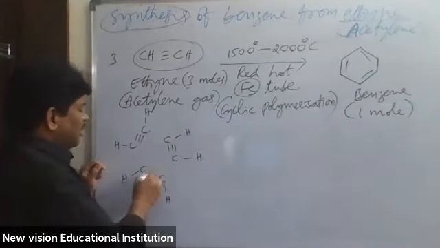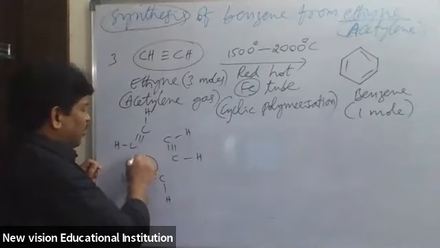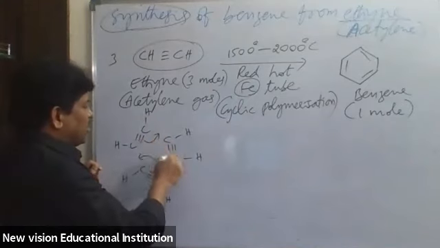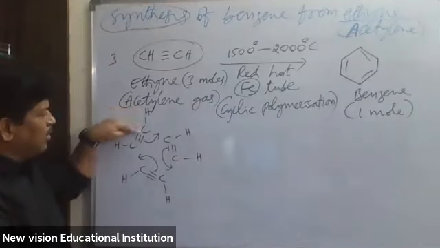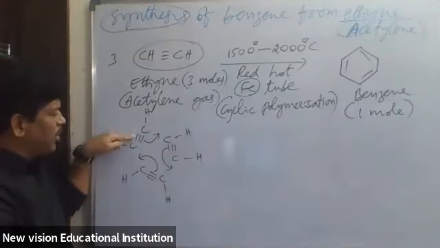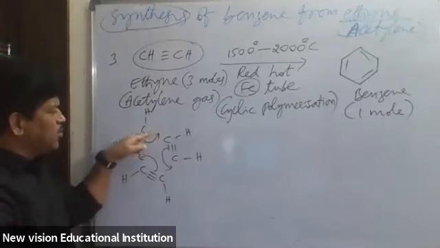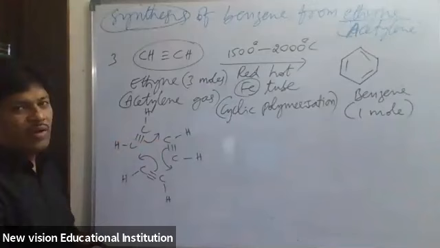If we take like this, now here this pi bond is there, and this pi bond will go here. This pi bond will come here like this. Now what happened here? The CH will be like only here. The triple bond becomes a double bond. Here no bond becomes a single bond. Initially there is no bond, but here a new single bond is formed.